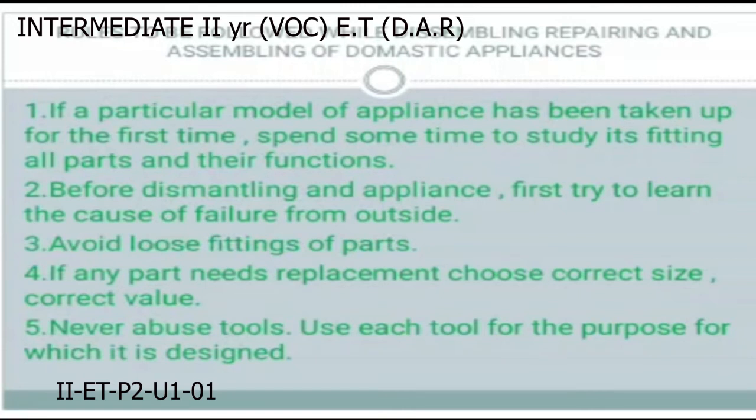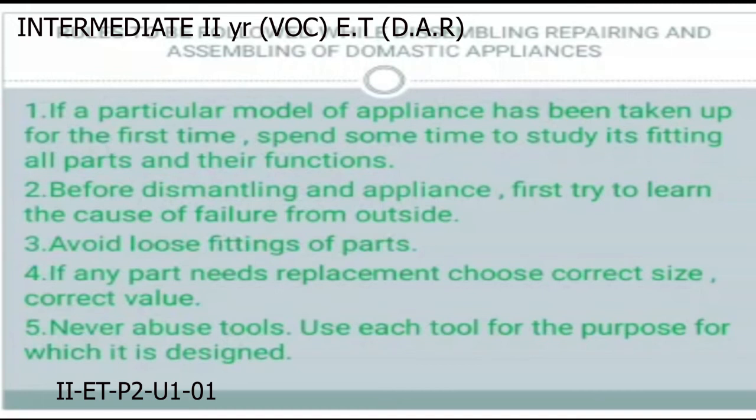In these, some points are there. We should follow particular methods and rules when we disassemble, assemble and repair the appliances. The first one is: if a particular model of appliance has been taken up for the first time, spend some time to study its fittings, all parts, and their functions.